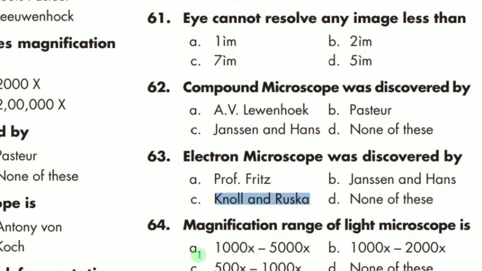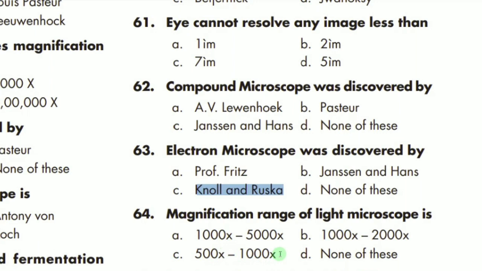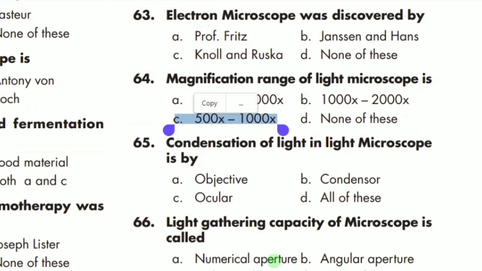MCQ number 64 asks about the magnification power, meaning the magnification range, of the light microscope. So the zooming power, we can say. The answer is 500 to 1000. C is the correct option. MCQ number 65 says condensation of light in the light microscope. The condensation process in the light microscope is mostly done by the condenser.